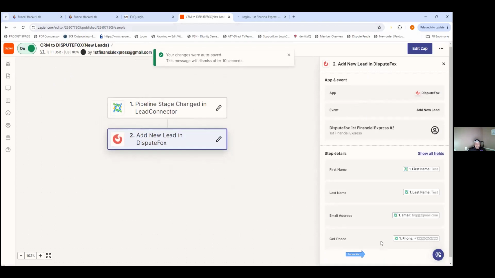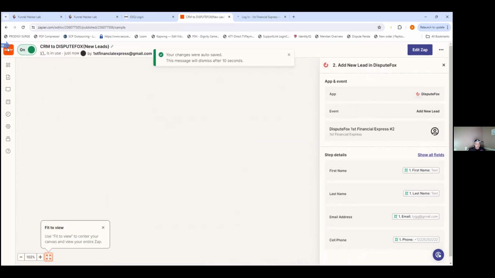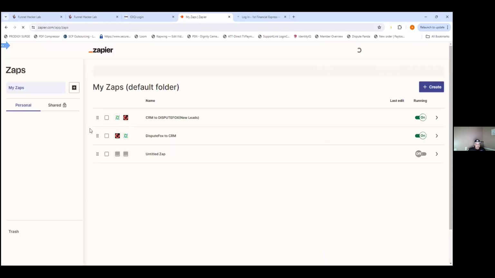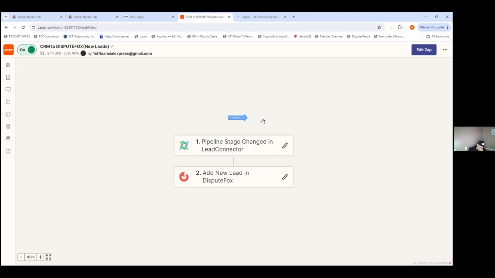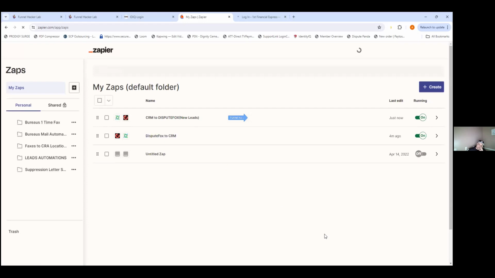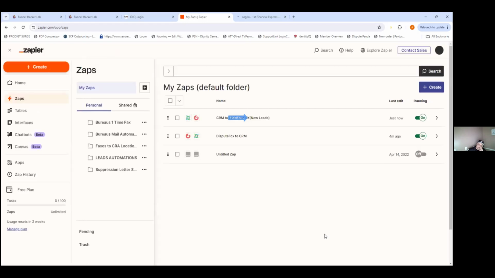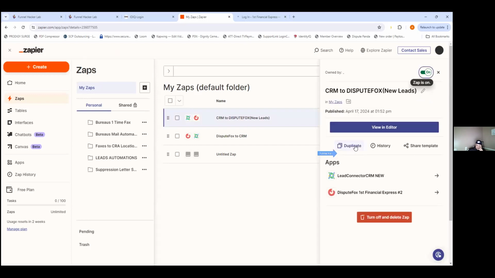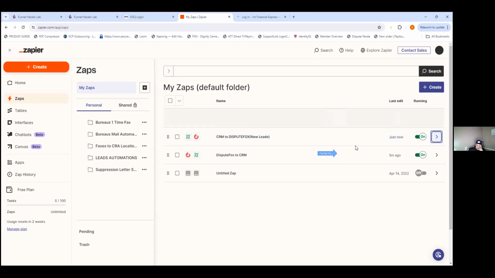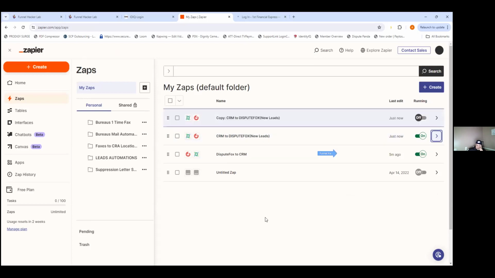All right. Now let's hit back. Now I get the last one over here. All right. Press. Actually, wait. It is Dispute Fox or CRM. We're going to click on this really quick. Which one? This one? Yes. I pressed the wrong button. Press back again. I think you press this little thing right here. Okay, duplicate. Here you go. Click on it again.